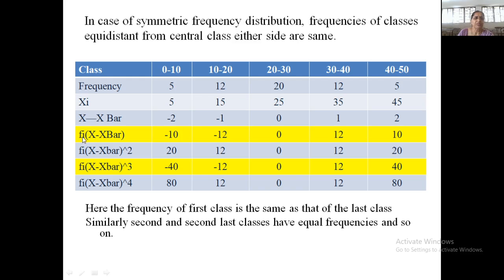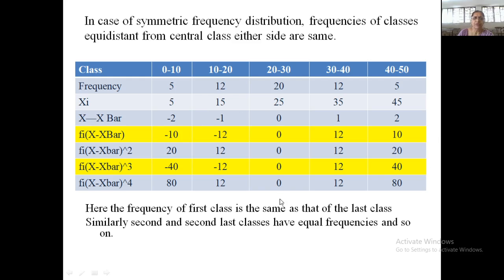So if I take summation of fi into the bracket xi minus x bar, if you add these values, this value will be 0. Similarly, if I take summation of xi minus x bar cube, this value is also equal to 0. So if you add the values in the yellow band, the sum will be equal to 0.